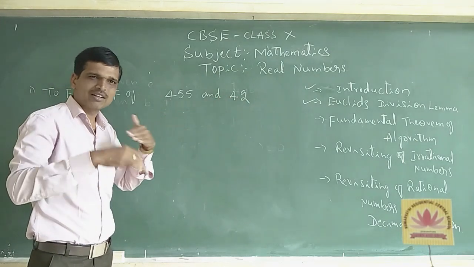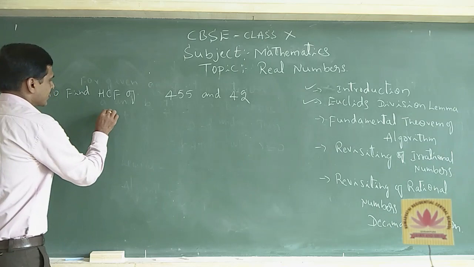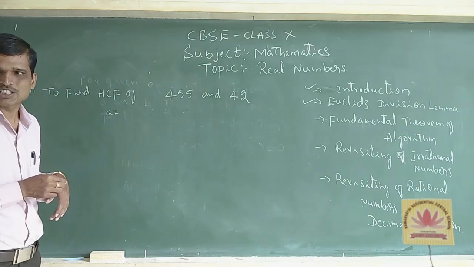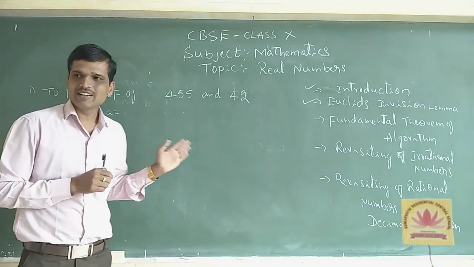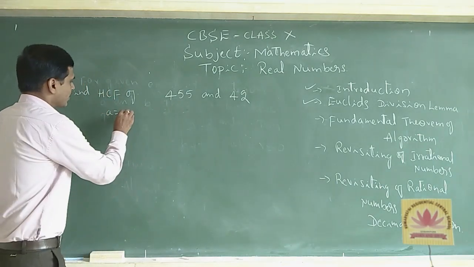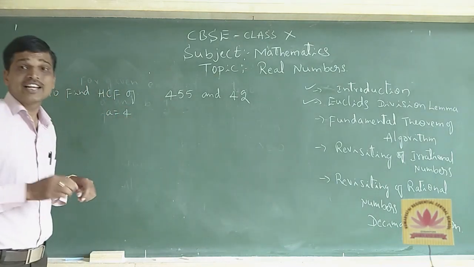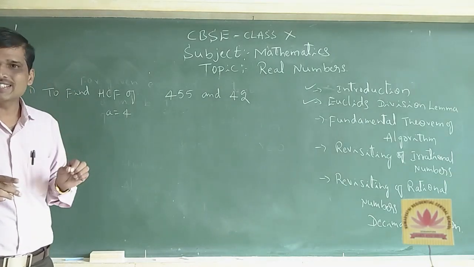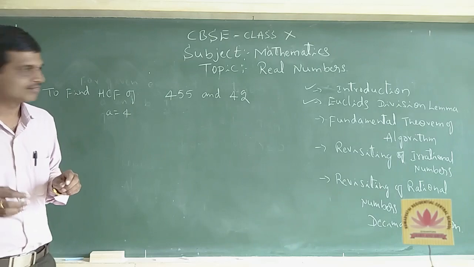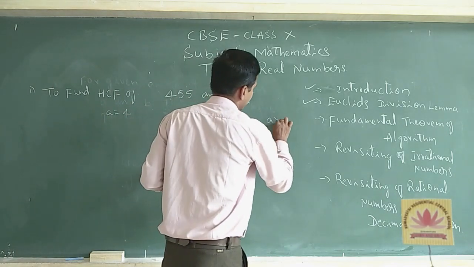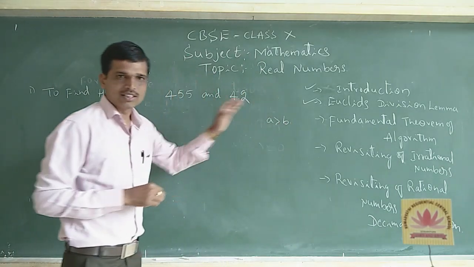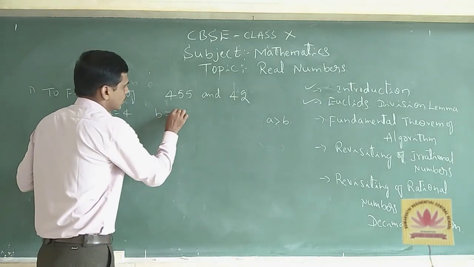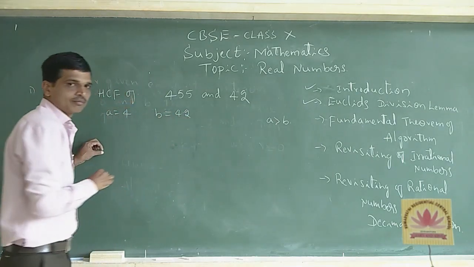We can make it a question also. So let's take A, and another one is B, because one is the dividend and another one is the divisor. Therefore, always take A greater than B. Remember that the dividend is greater than the divisor. That is, we should always write A is greater than B in the statement. Now I want to write A is equal to 455 and B is equal to 42.